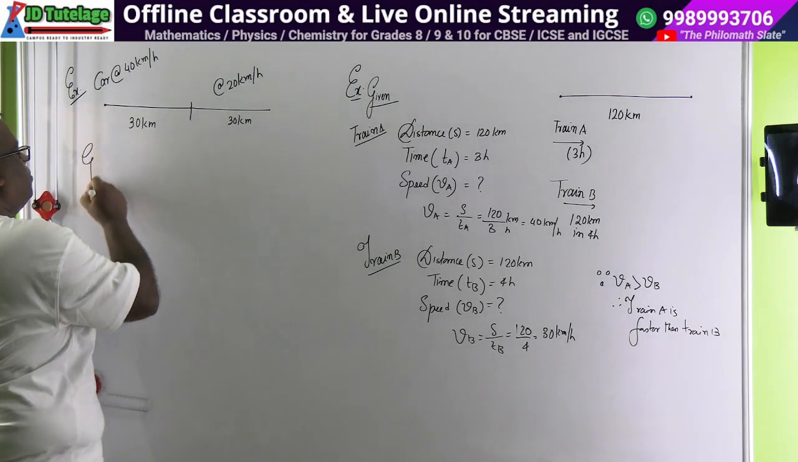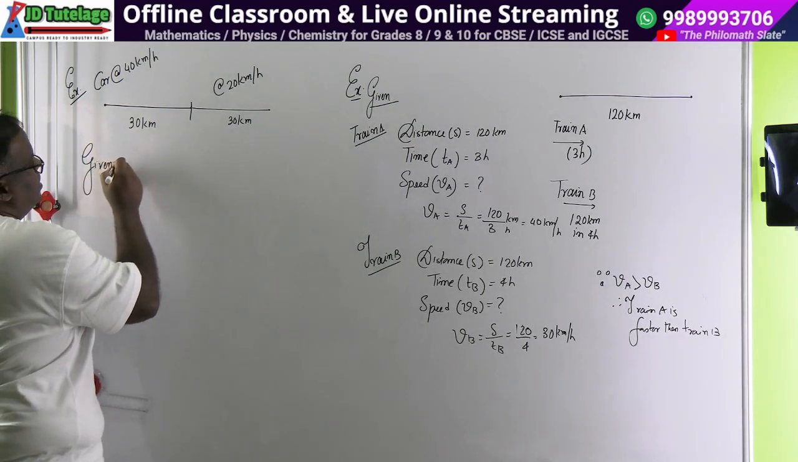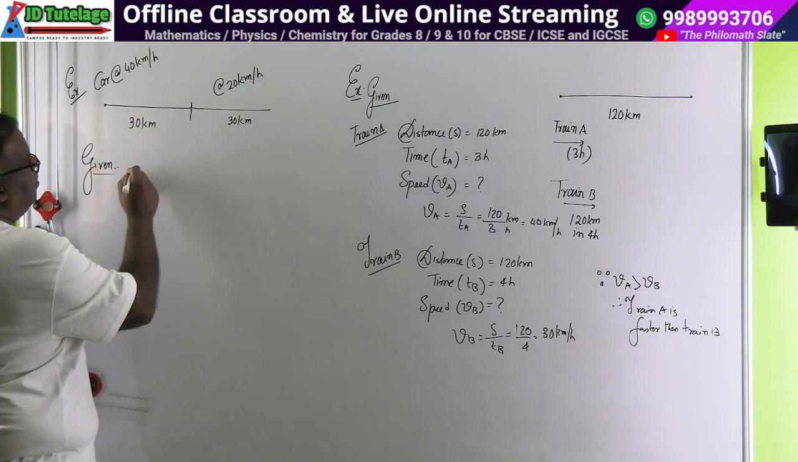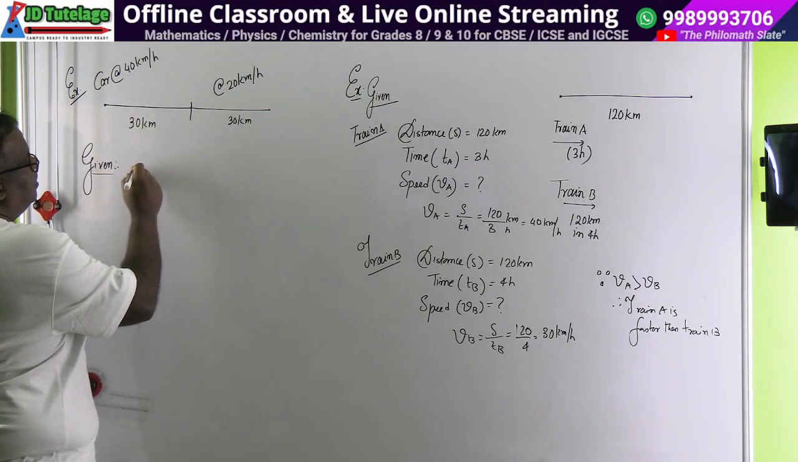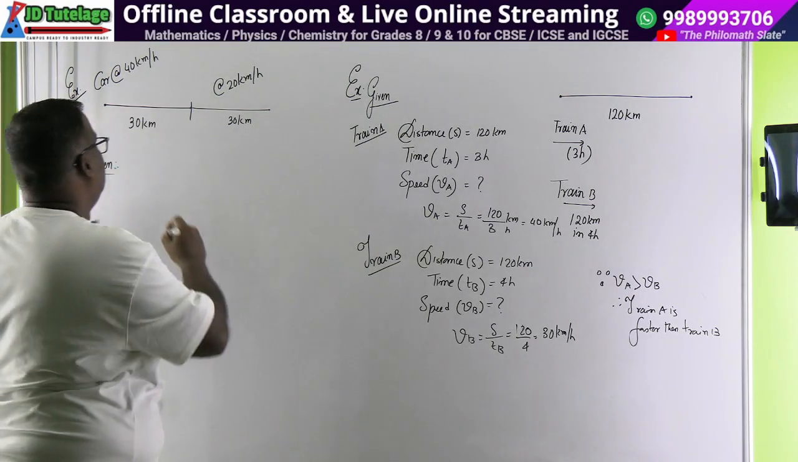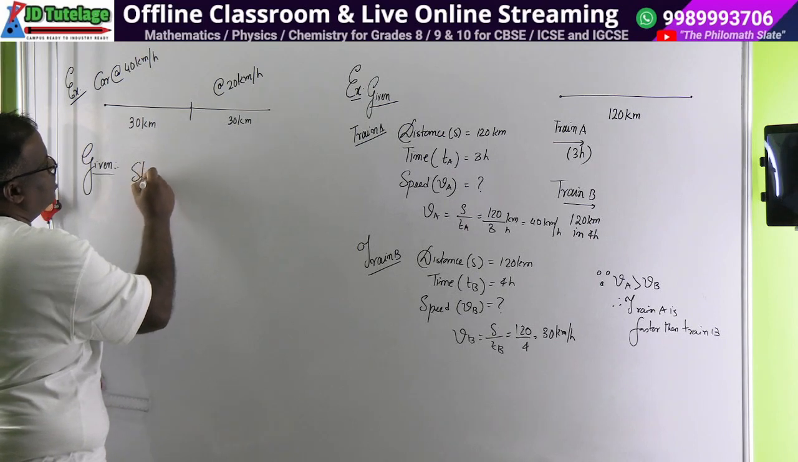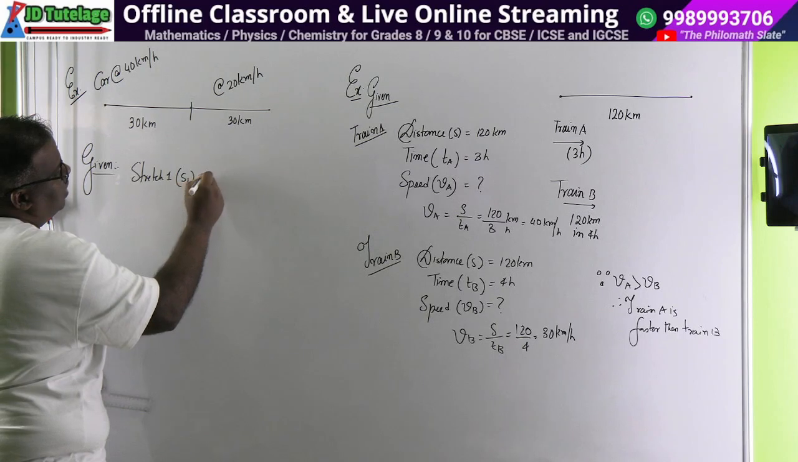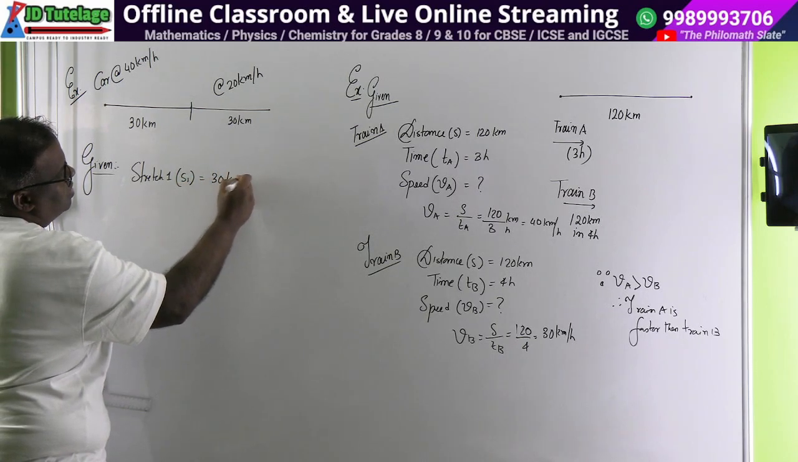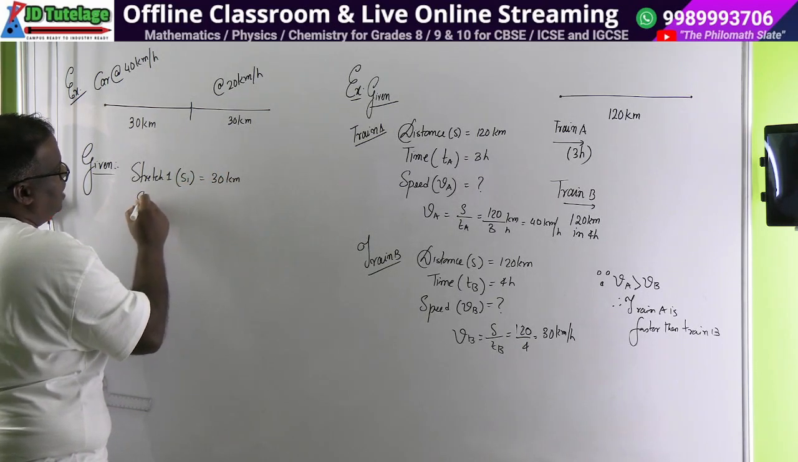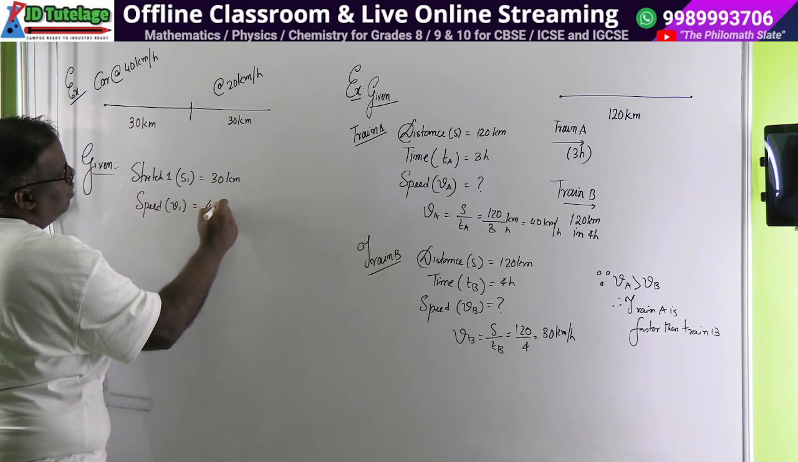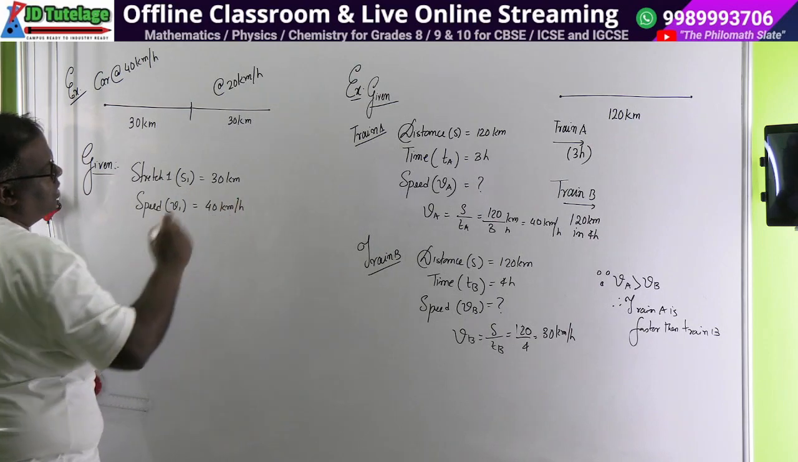So let me jot down the problem first. First, let us think what to do in this case. Okay, don't see the textbook. Textbook बंद कीजिए, फिर आपको मजा नहीं आएगा. Given number one, let's say stretch one, which we can take as S1 is equal to 30 kilometers, and speed, which is V1 is equal to 40 kilometers per hour. ठीक है?